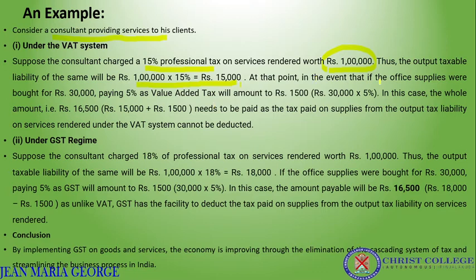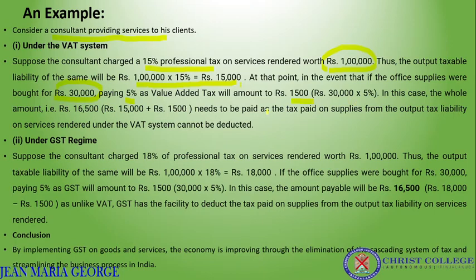In the event that office supplies were bought, there are many raw materials or office supplies for that particular service, and the price of those office supplies is rupees 30,000 with a tax of 5%. For these office supplies, 5% tax is there. 30,000 is the price of the supplies, plus 5% tax, that is 1,500, which is 5% of 30,000.